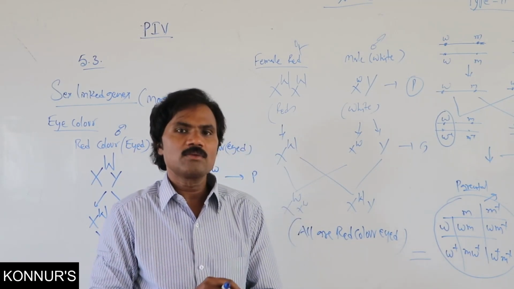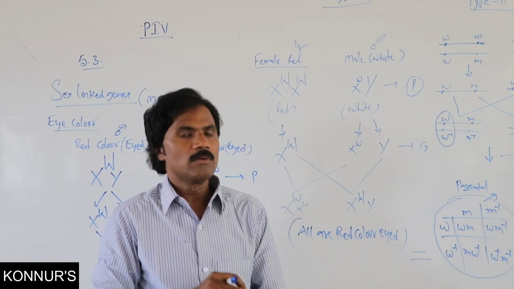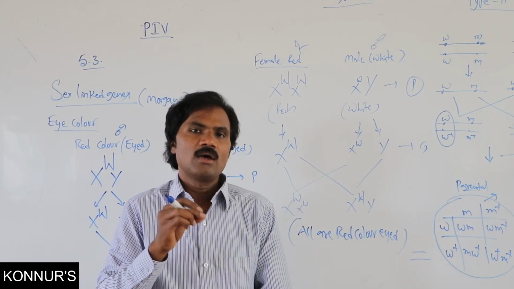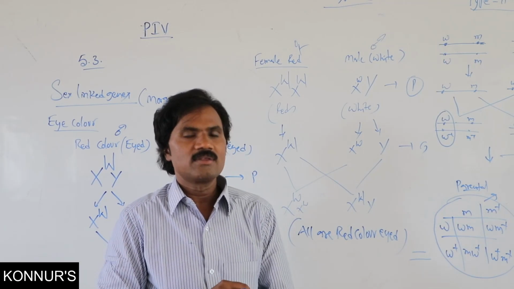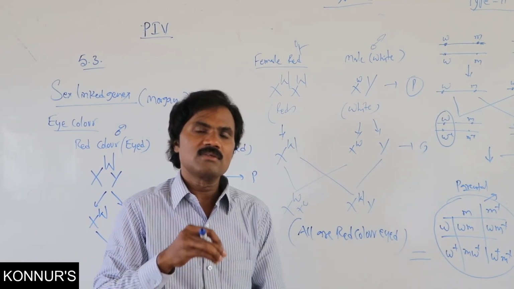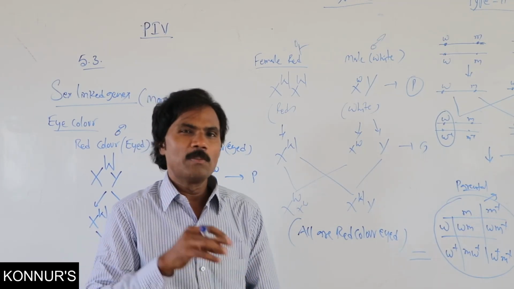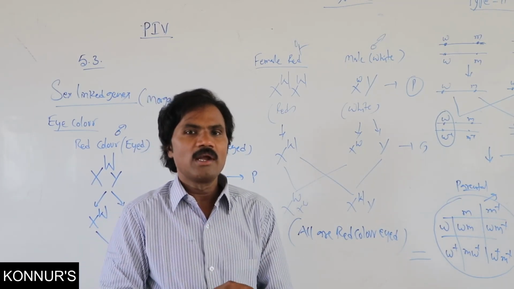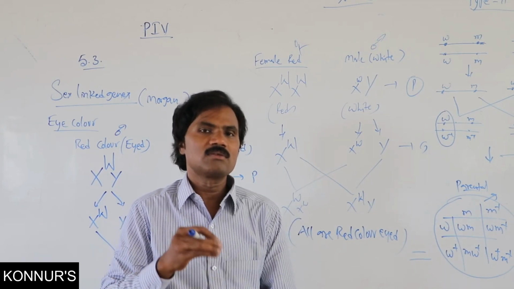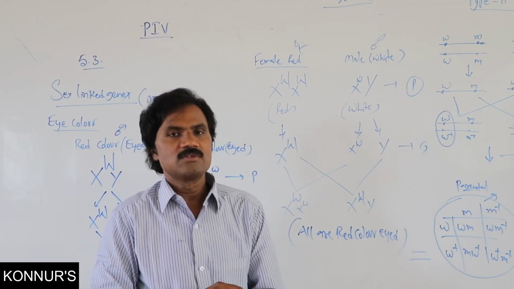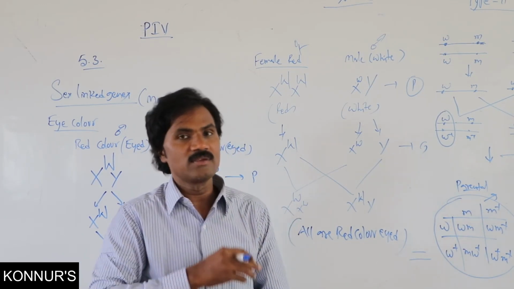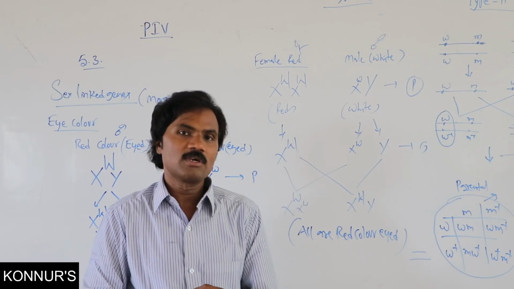Related to human beings also, there is color blindness. It is also X-linked inheritance, that is, sex-linked inheritance. Then some sex-influenced genes, like baldness in male and milk production in female, are also sex-influenced genes, which are somatic characters, but the sex-influenced genes will be present.